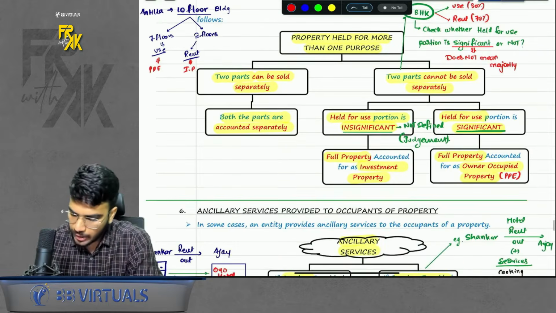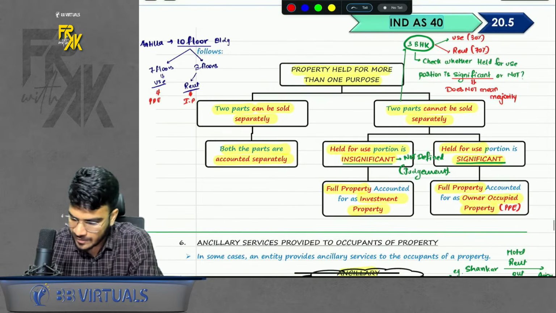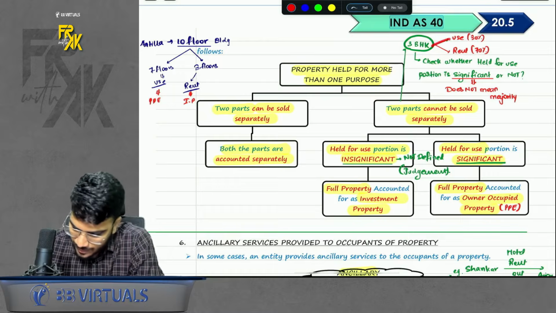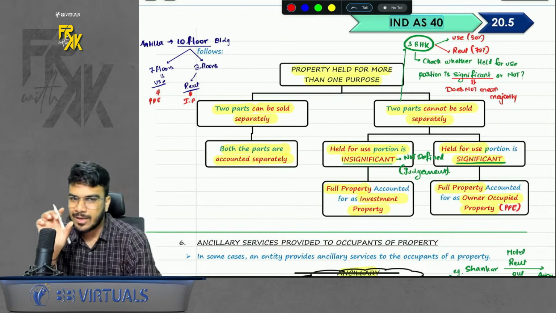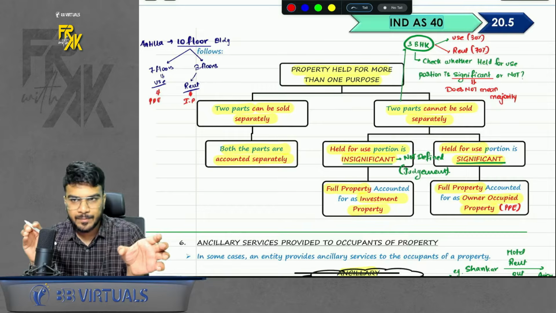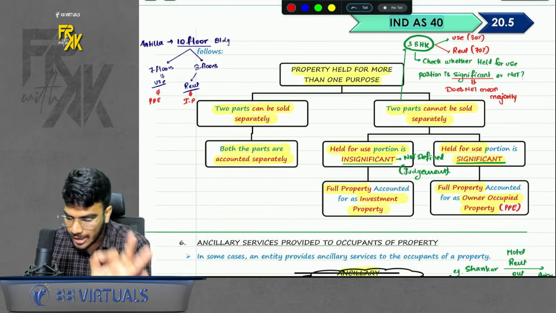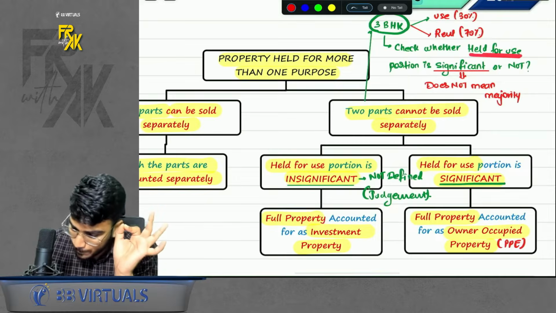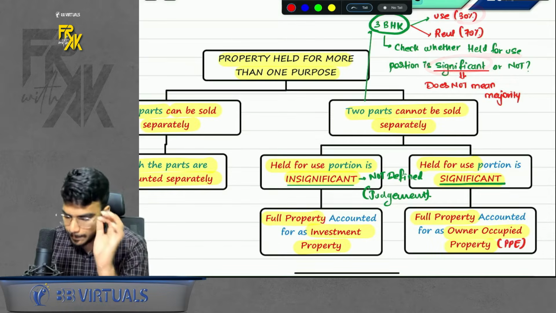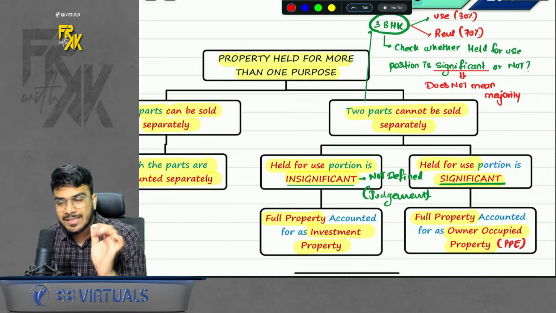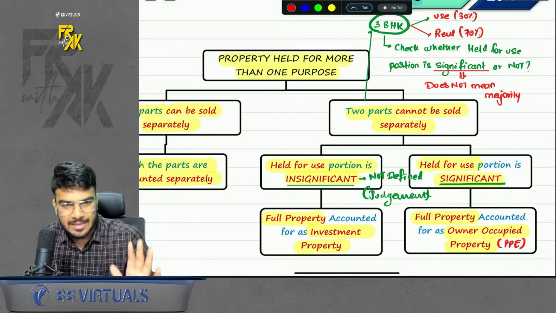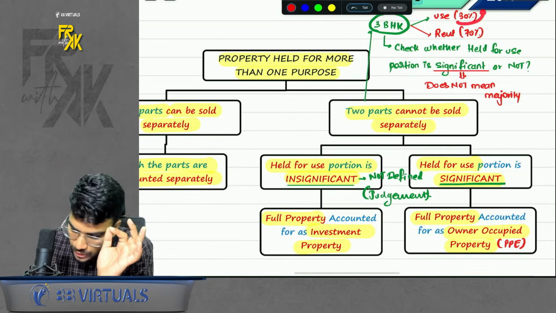But what if the two parts cannot be sold separately? Example, I have a single flat. Some portion of the flat I'm using, some portion of the flat I'm renting. Now a single flat cannot be sold separately, right? So in that case, don't check the majority. Here you will check whether the use portion is significant or not. So the portion you are using, whether you feel this is significant or not. Significant does not mean majority. Significant means material. Whether your usage is significant.